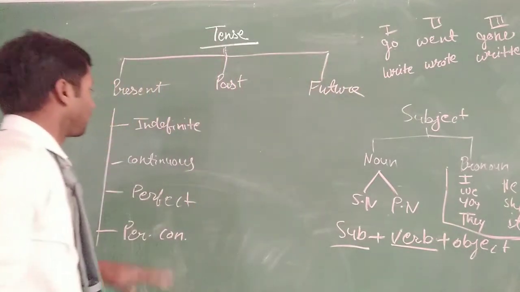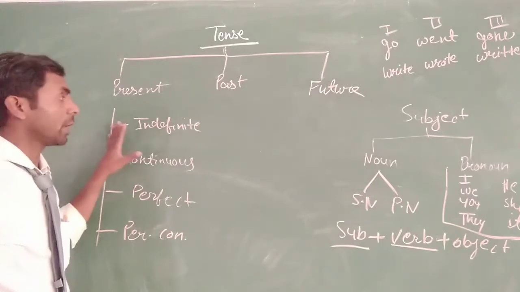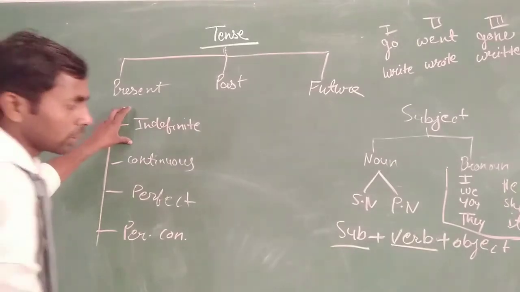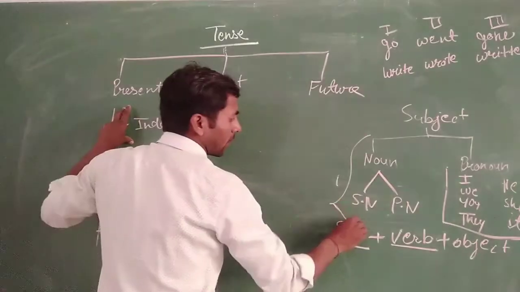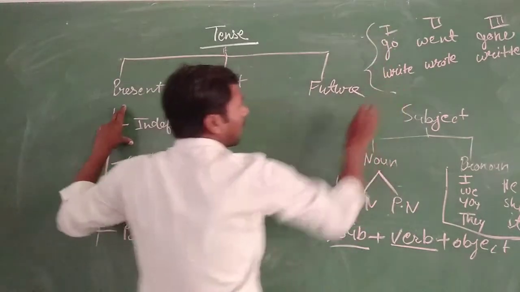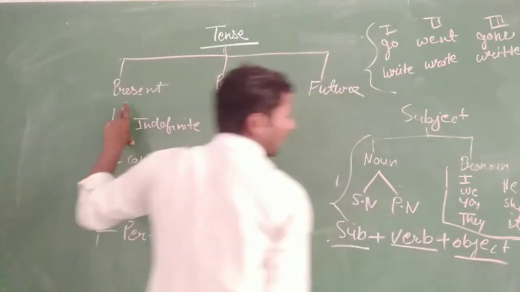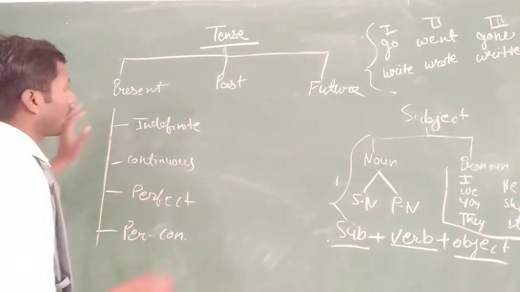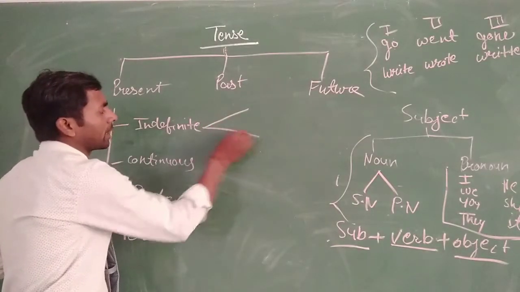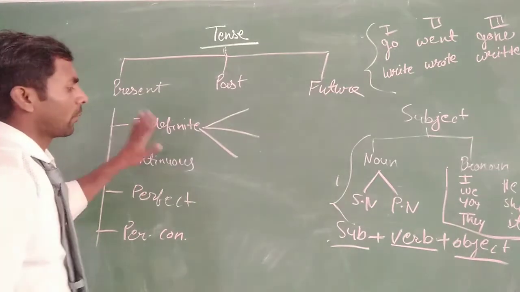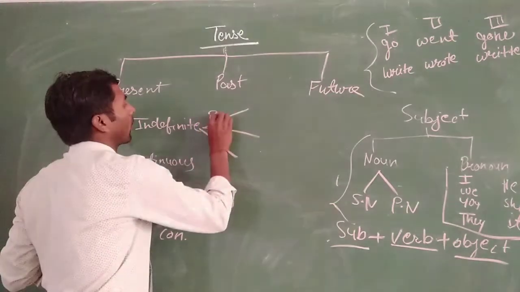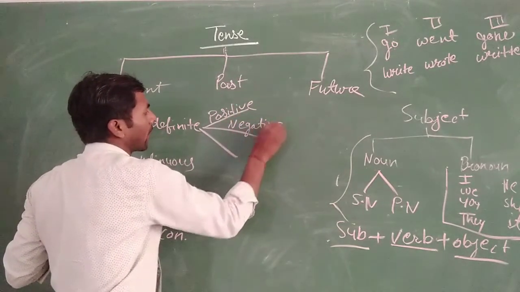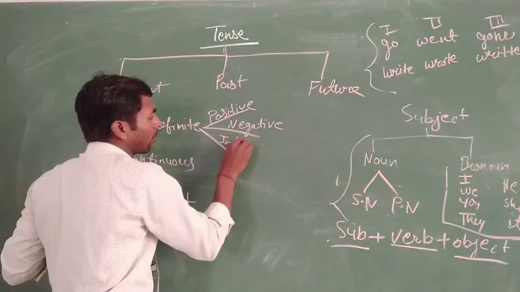Okay, now our main topic is indefinite. When we start the indefinite tense, we use the subject, you can see here is the subject part, then the verb, you can see here is the verb part, and last is the object. So we can use these in the sentence. Okay, so in indefinite tense we can make it in three ways. First is positive, second is negative, and third is interrogative.